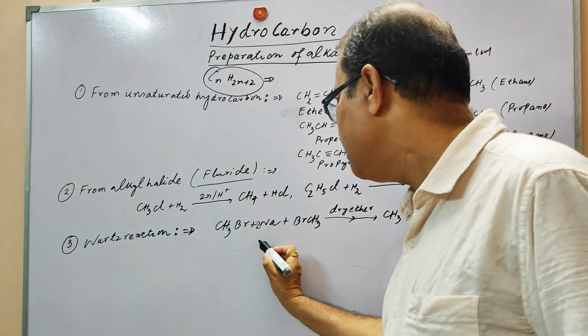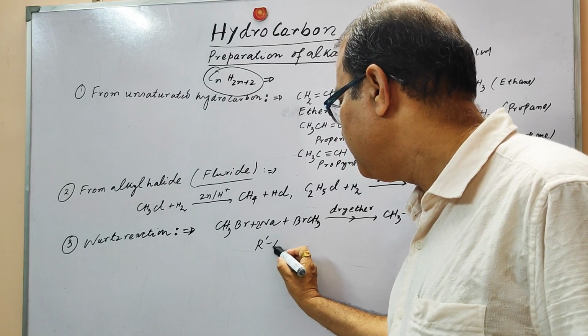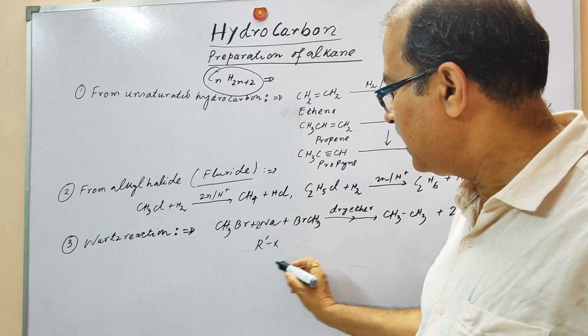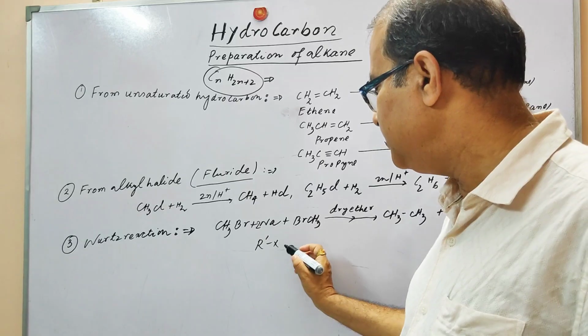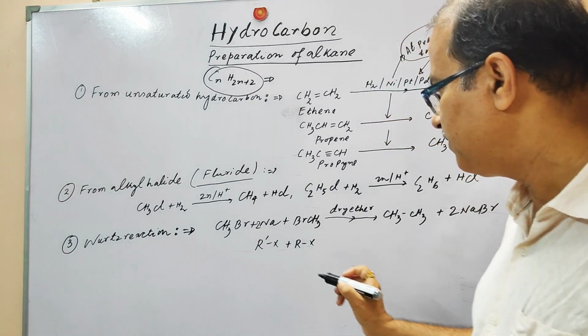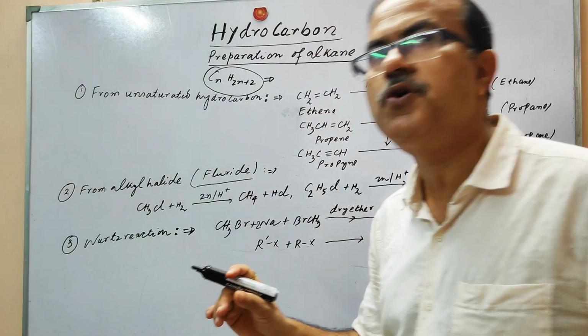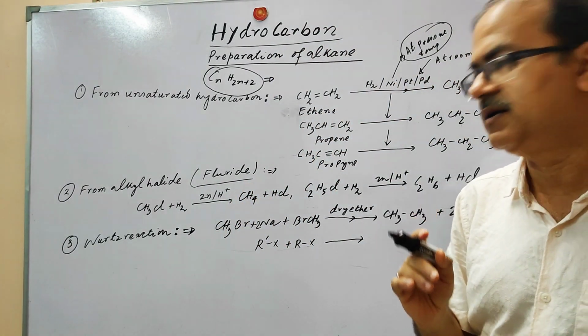As for example, when we are taking one alkyl halide, and the other alkyl halide is different, that is, the alkyl group is different, at that time, when we use this Wurtz reaction, it is going to produce a mixed product.